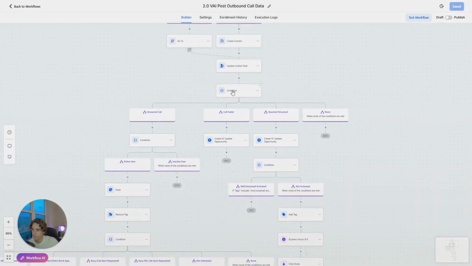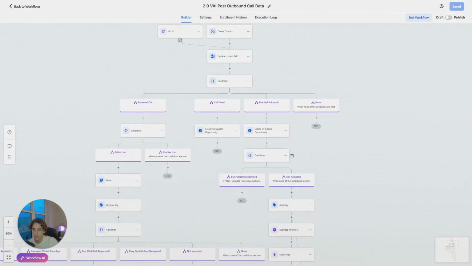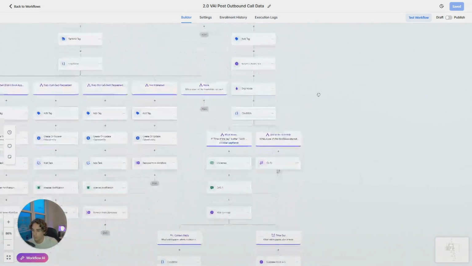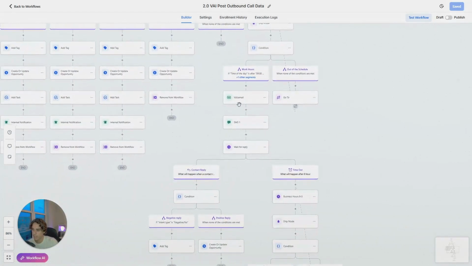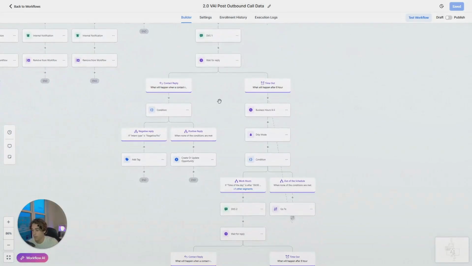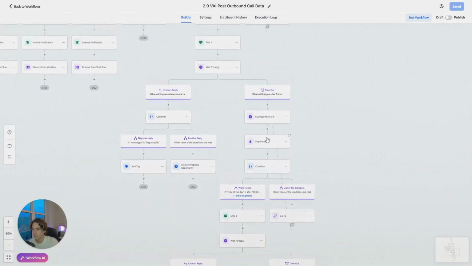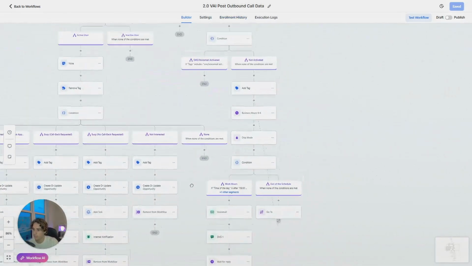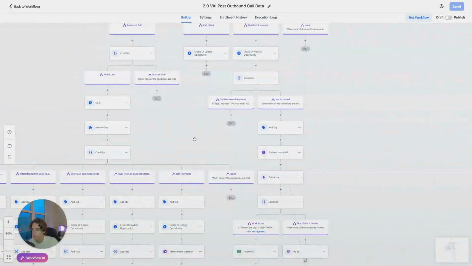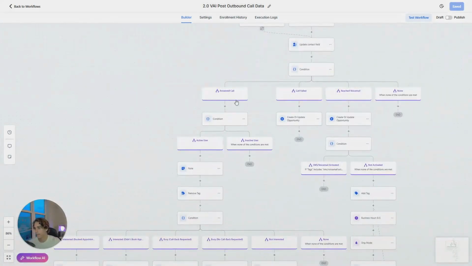Now, once you do that, then you're going to check whether the call was answered, whether they reached voicemail or whether the call failed. Okay. Now, if they reached voicemail, there's other variations that you guys can do with this, right? For example, you guys can take them through an entire workflow here, a workflow within a workflow pretty much, where you guys are able to send them SMS follow-ups. And I'm not going to go through this because that's not mainly what I'm trying to teach you guys. I'm trying to teach you guys about voice AI, but of course you can do follow-ups and you can get very creative with this. You could even add emails, voicemails, all that stuff, which is how I do it here. But in this case, we're mainly talking about the answered section.